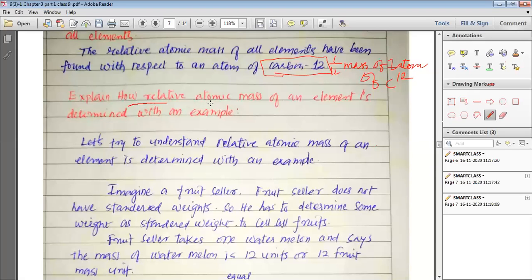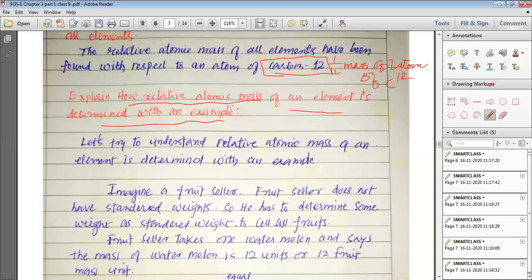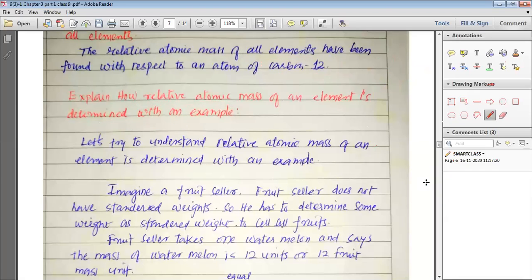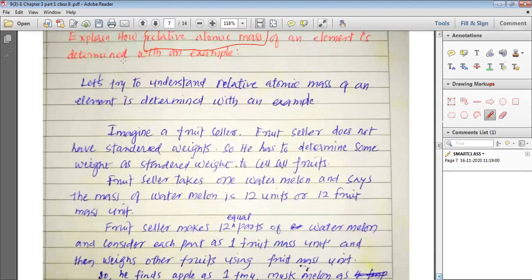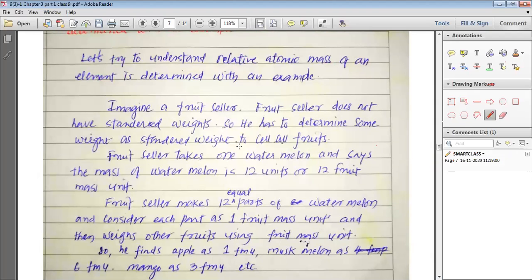Explain how the relative atomic mass of an element is determined with an example. We need to understand with an example how we decide the relative atomic mass. We have seen that the atomic mass we determine is related to the mass of one atom of carbon 12 isotope. Let us understand this with some examples.